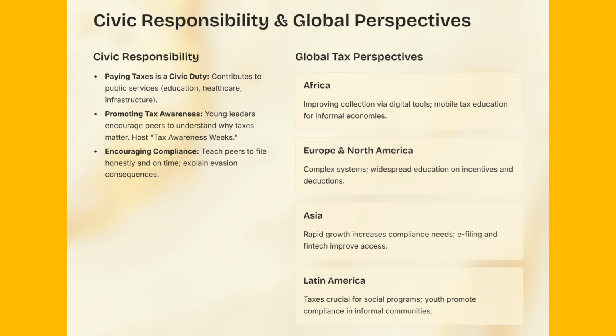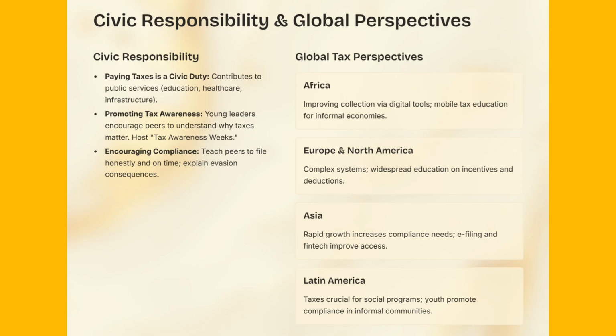10. Global perspectives on taxes. Understanding taxation in different regions helps young leaders guide diverse communities. Africa: many countries are improving tax collection using digital tools. Young people face challenges with informal economies but benefit from mobile tax education initiatives. Europe and North America: complex tax systems with income, corporate, property, and VAT taxes. Education programs are widespread, but understanding incentives and deductions is key.